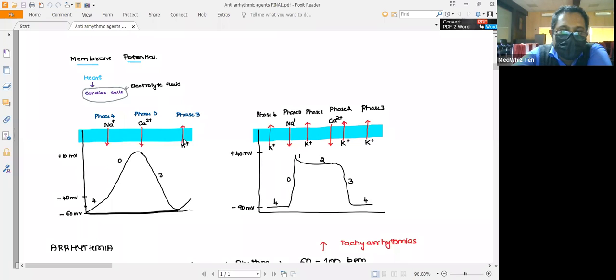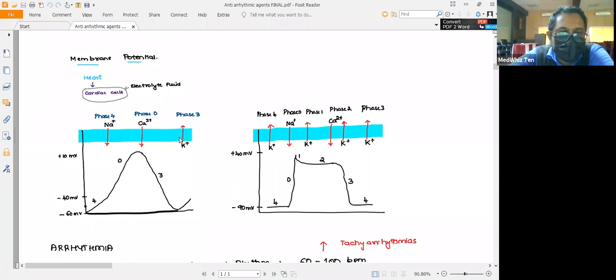When we come to phase 3, which is mediated mainly by potassium, the potassium efflux takes place, causing repolarization, and the pacemaker cell comes back to the resting membrane potential. The type of calcium channel involved in the influx is the L type calcium channel.